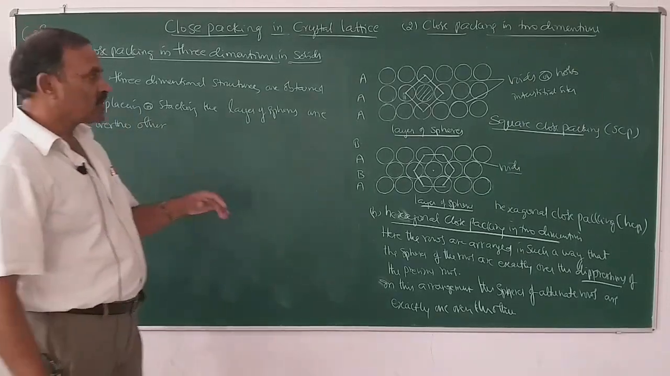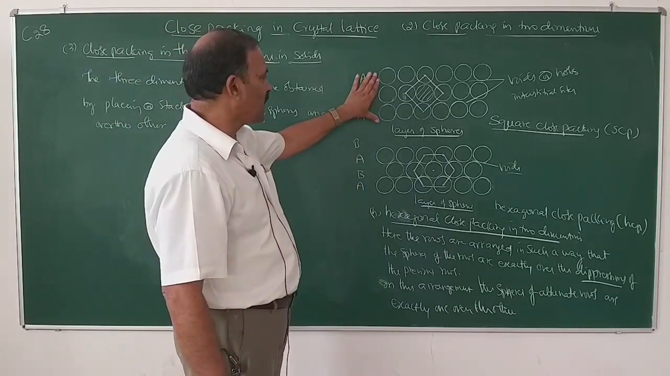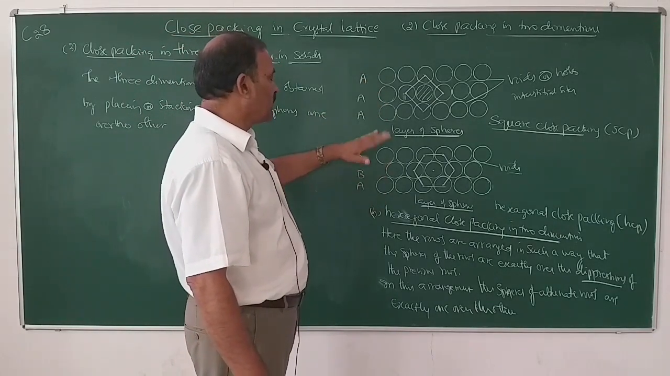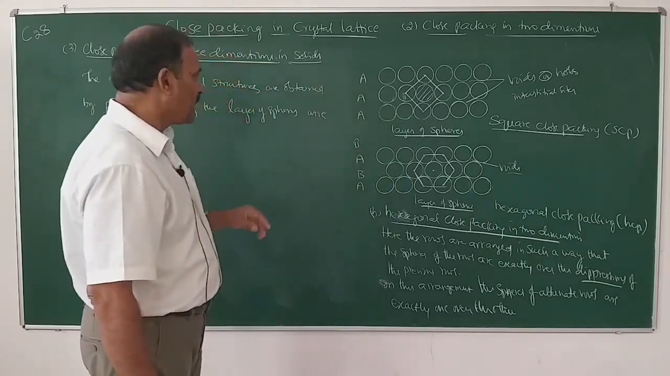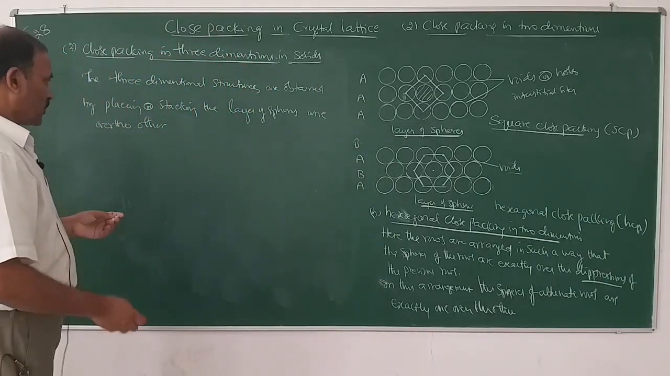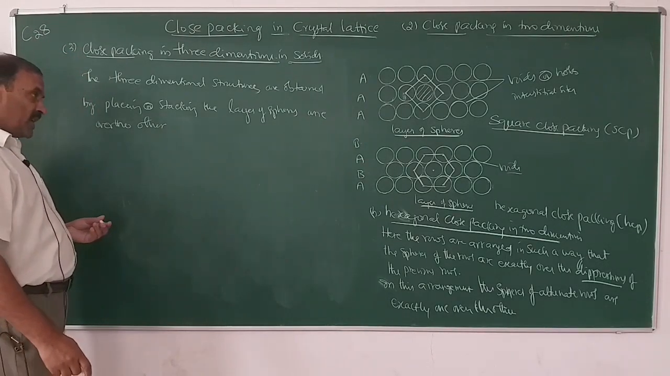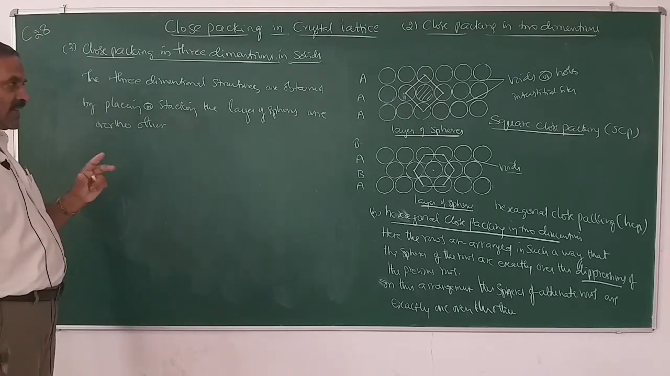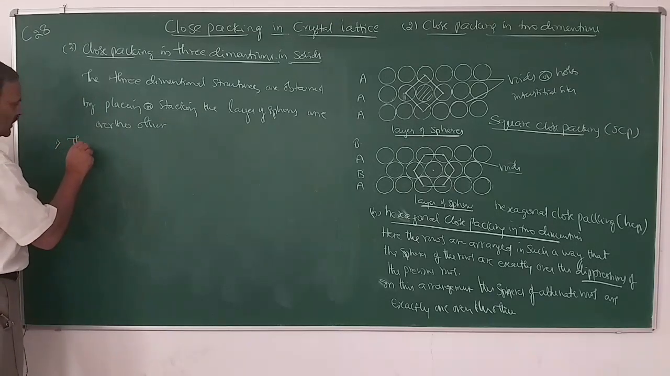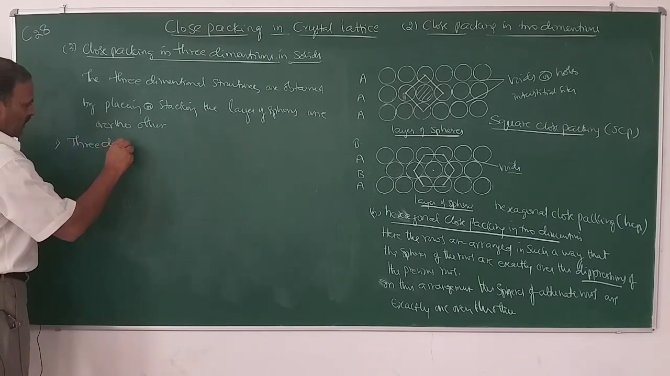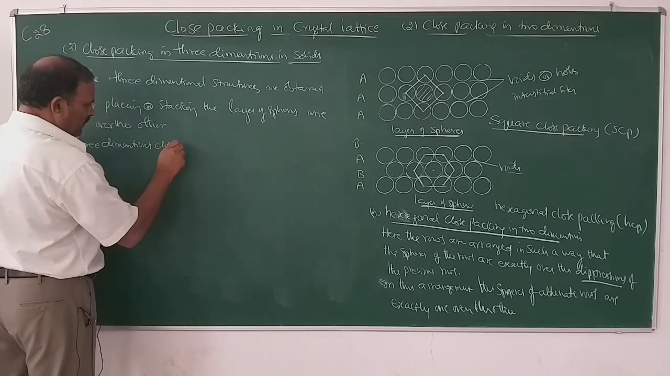So if the rows are placed one over the other, we get layers of spheres. If the layers of spheres are placed one over the other, we get 3-dimensional structures. This can be done in many ways. Out of many ways, here we will discuss only 3 types of arrangement. So the first one is 3-dimensional close packing.